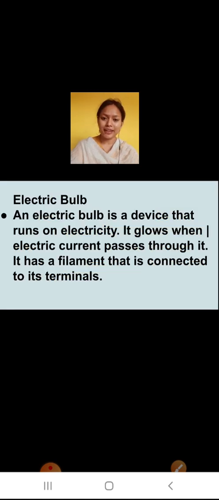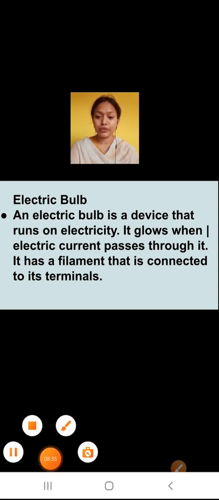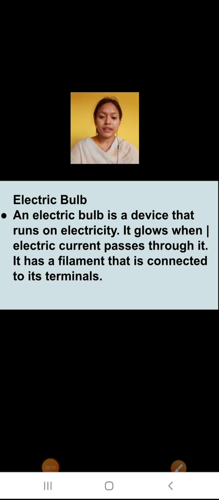Now let's come to the next point. We'll talk about the electric bulb. So who invented the electric bulb? This we have done in 8.4. Electric bulb: the electric bulb is a device that runs on electricity. We all know that the electric bulb is the main source of light, and we generally use electric bulbs at home. It glows when electric current passes through it, and it has a filament that is connected to its terminal.